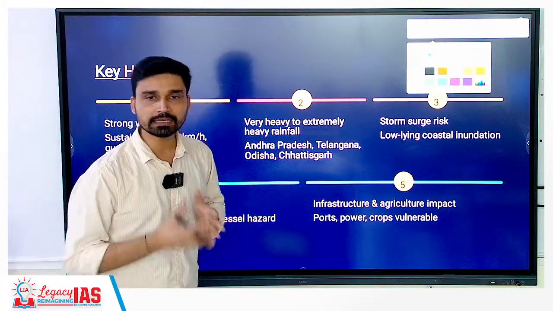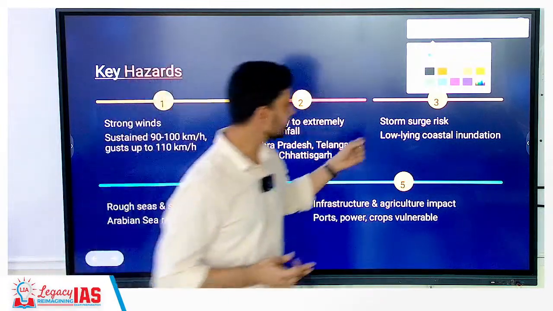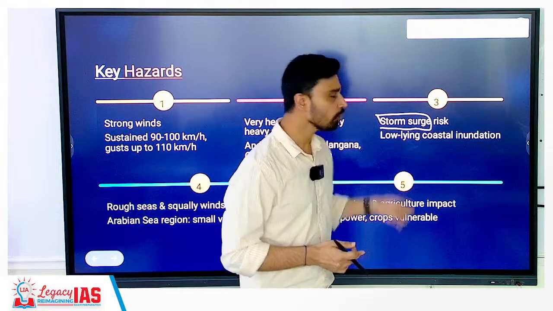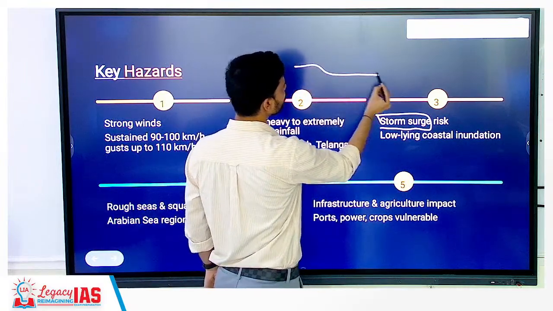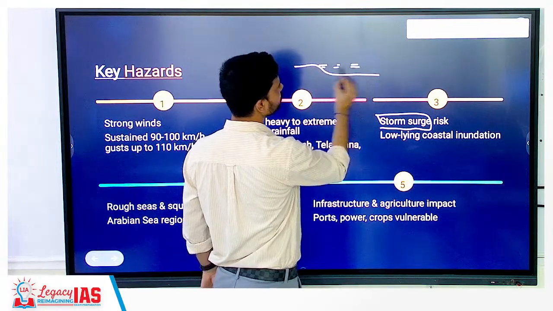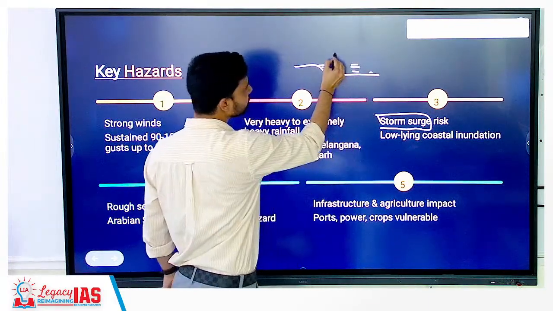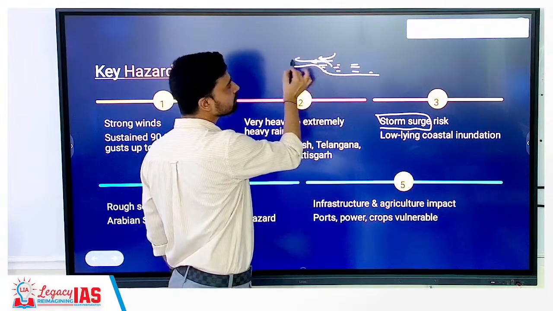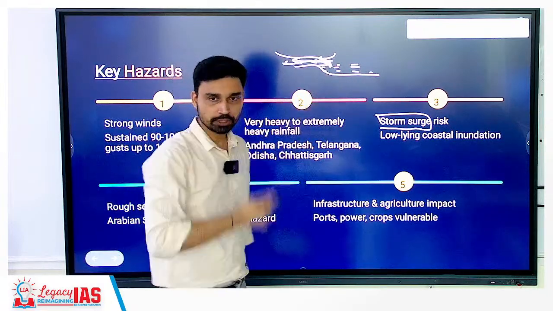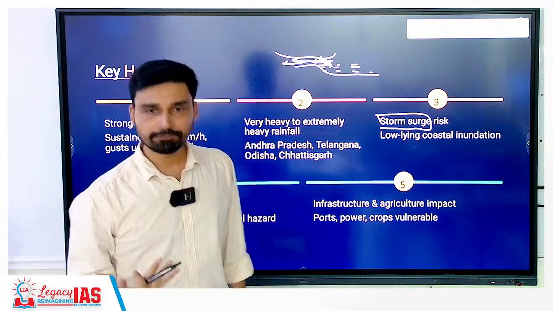So coastal areas get completely flooded as such. You have the risk of what you can call a storm surge. What is a storm surge? Suppose this is the coastal area, and this is the ocean or sea. First of all, during a cyclone, you have strong wind movement. What is happening? The seawater is pushed continuously toward the coast. So coastal areas get completely flooded as such.